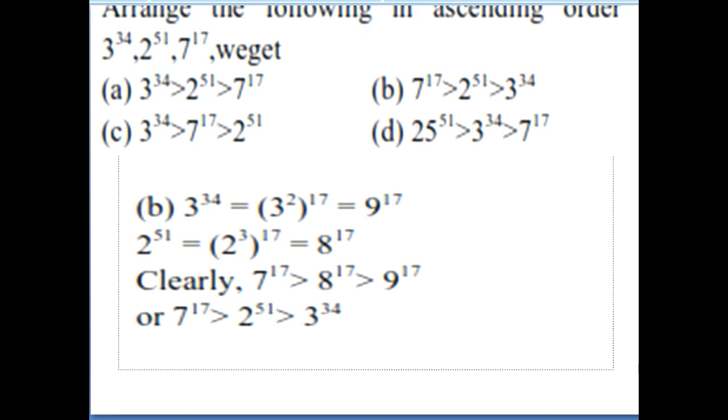Now arrange the following in ascending order: 3 power 34, 2 power 51, 7 power 17. Here you have to make all the powers the same. Then only you can arrange. You can see the lowest power is 17, so make all the powers 17.